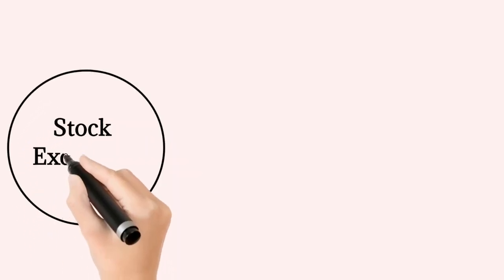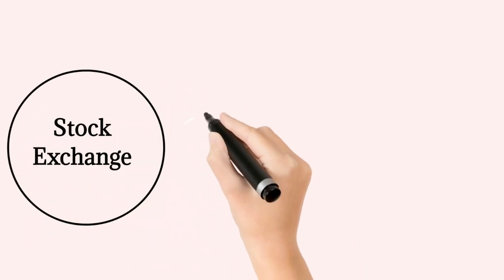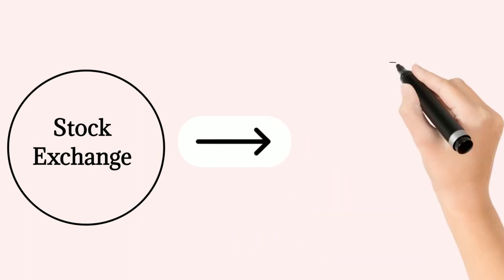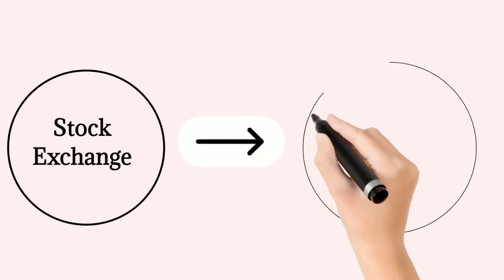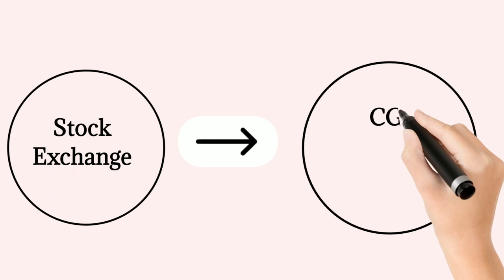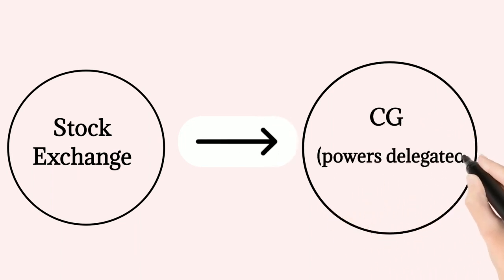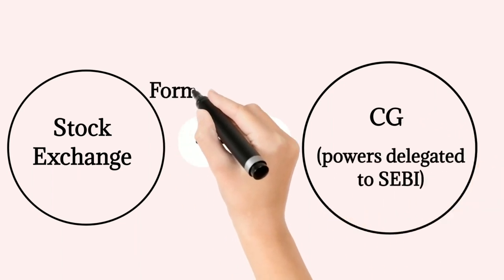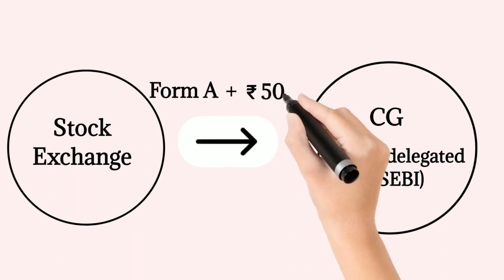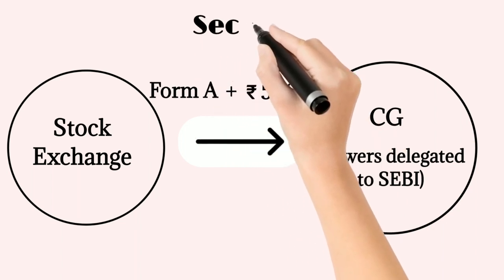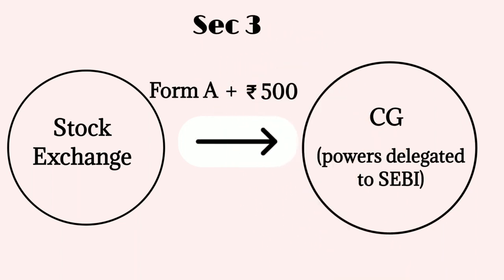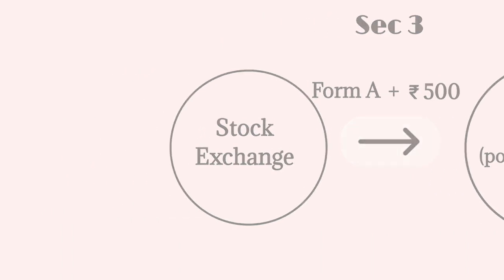The stock exchange may apply to CG. The power of CG is delegated to Sebi. So the stock exchange will apply to CG in Form A along with the fee of ₹500. And also stock exchange has to submit the bylaws and rules and regulations. Every application made to Sebi shall contain the following matters. There are 4 matters given here.